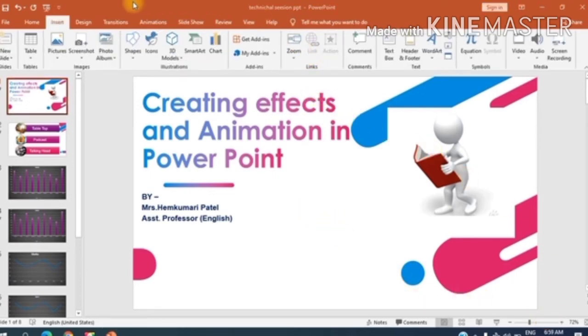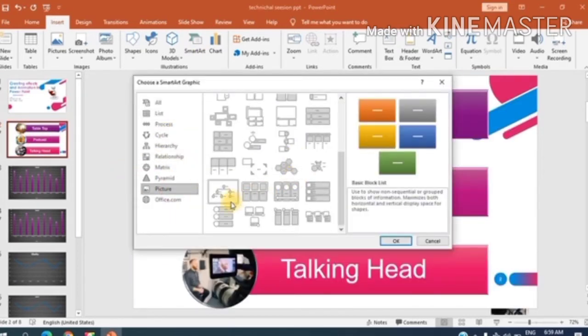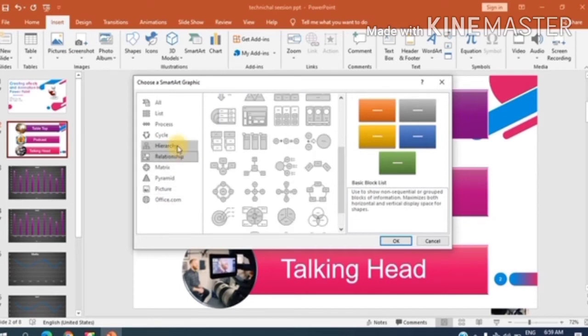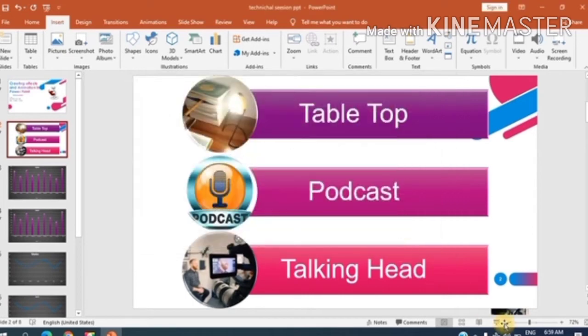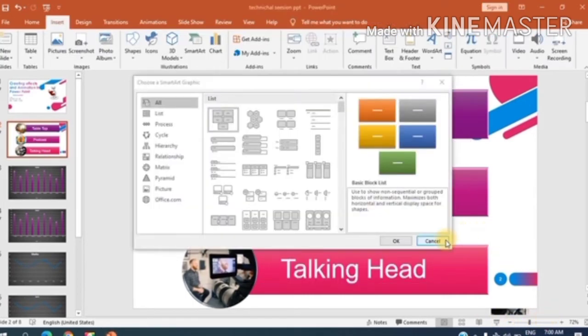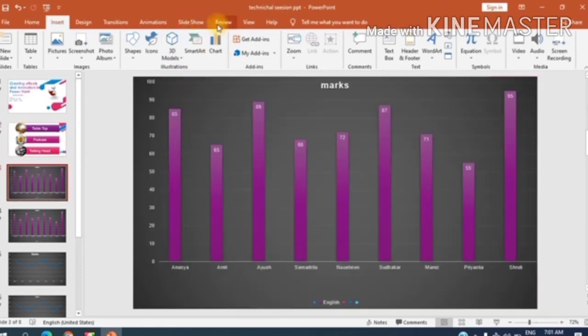See, we are still in the insert tab, okay? And you can see here now one option, smart art. And this slide I have brought from the smart art only. See, various options are given here. You can use any of these boxes. We will see these two options, smart art and the chart, in detail just after a while, okay?